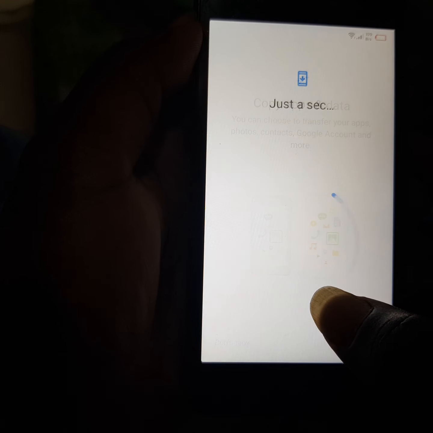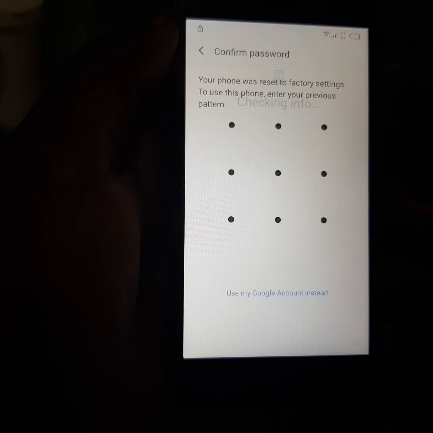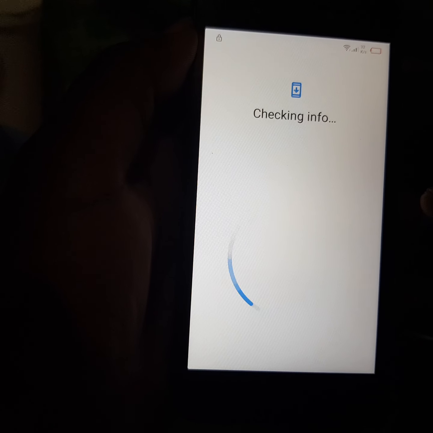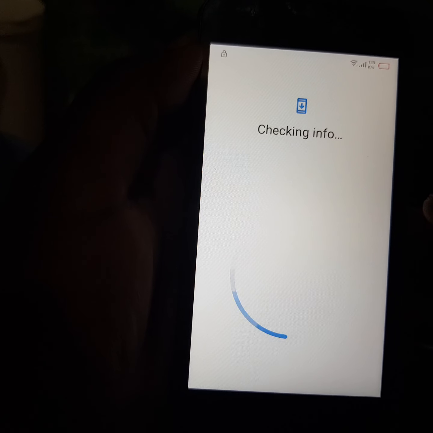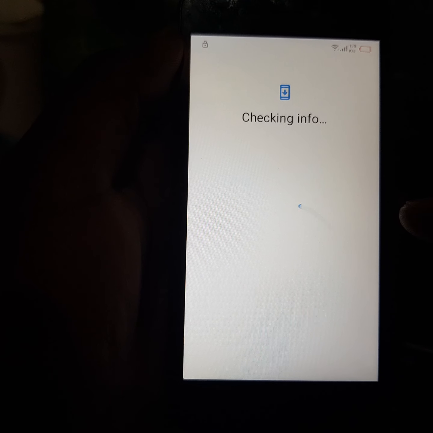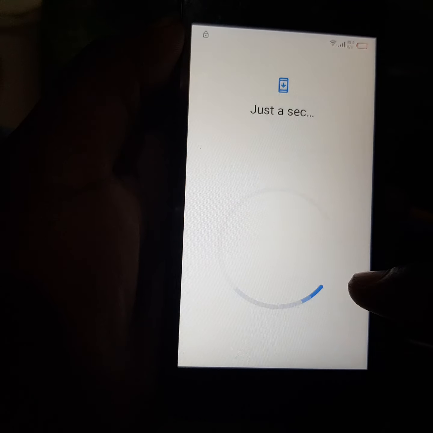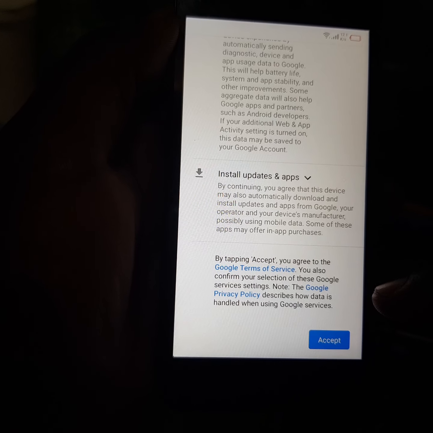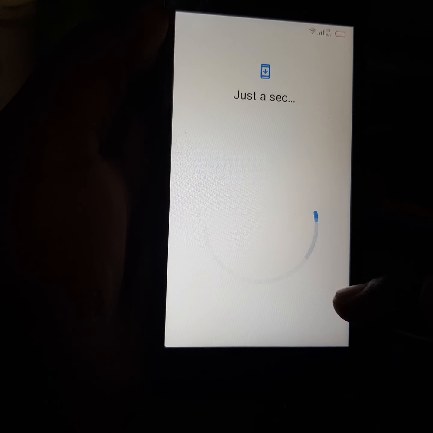Don't copy. The same pattern that you set, just draw it out. It was an L. You skip. You'll have to enter the pattern again. Let's wait for the option. Here it is. L. You skip everything.